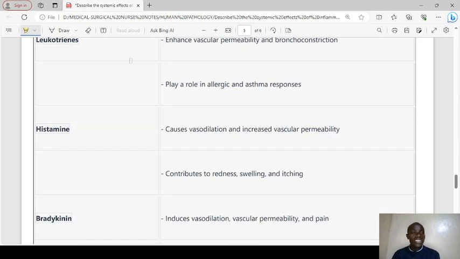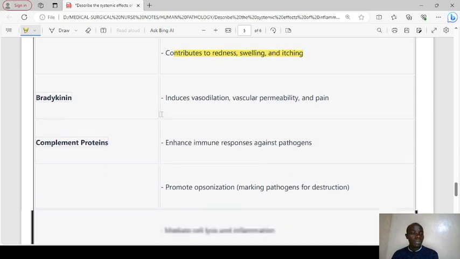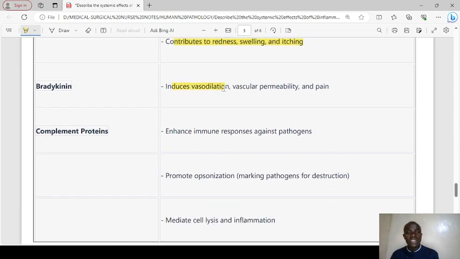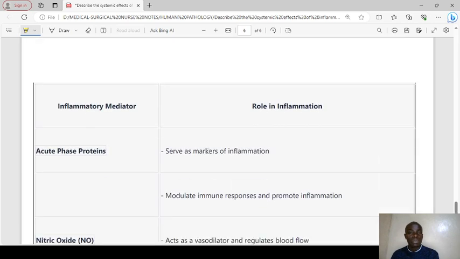We have leukotrienes that enhance vascular permeability and bronchoconstriction. They also play a role in allergic and asthma responses. Histamine causes vasodilation and increased vascular permeability, and also contributes to the redness, swelling, and itching. Bradykinin induces vasodilation, vascular permeability, and pain. Complement proteins enhance immune responses against pathogens. They promote opsonization, the marking of pathogens for destruction, and also mediate cell lysis and inflammation.